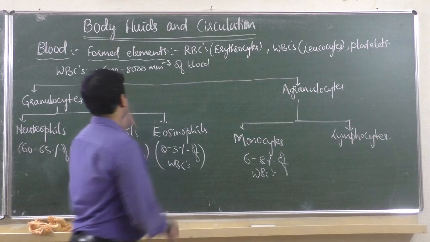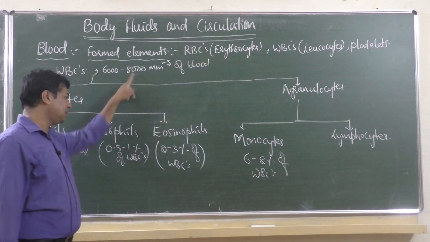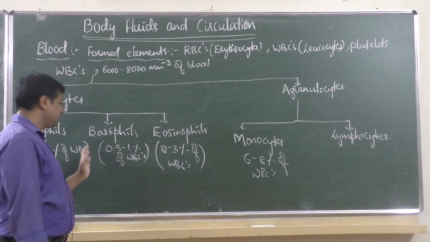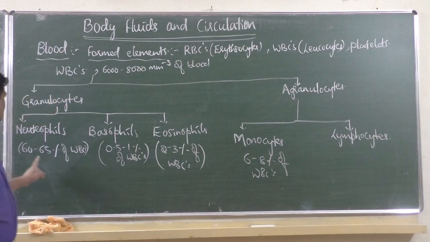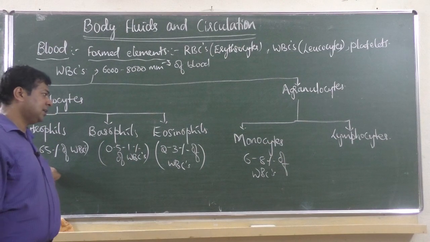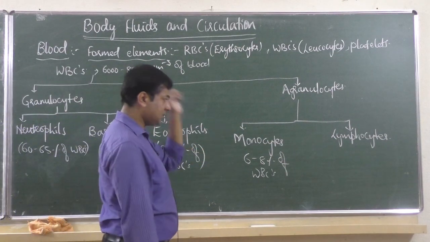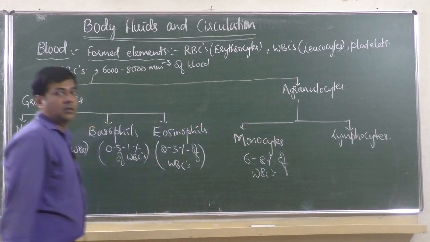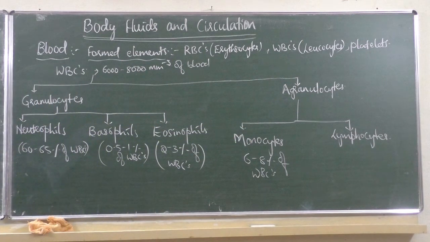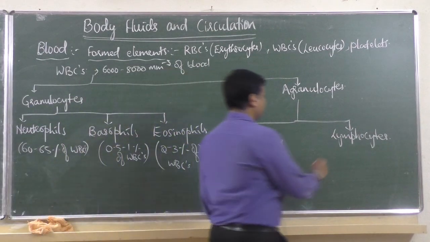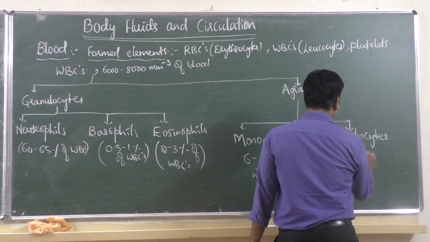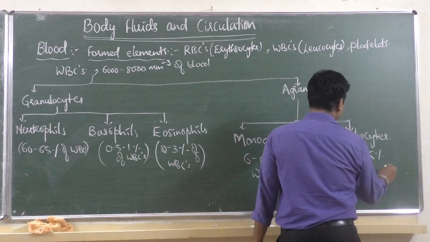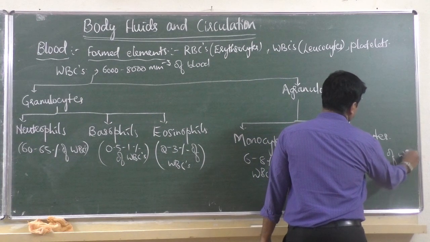One more part is lymphocytes, which constitute 20 to 25% of WBCs.